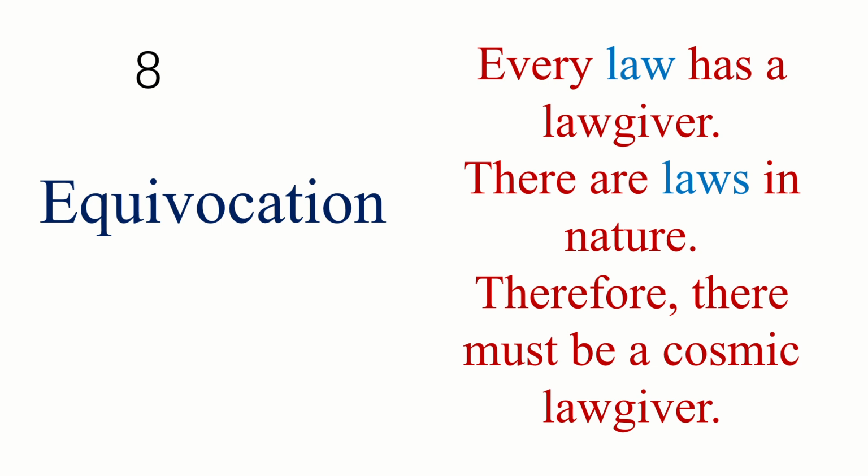Now the problem with this argument is that in the first premise, the word law has been used in the sense of law made by some human being, man-made law, enacted by legislature generally, while in the second premise, it is used in a different way. The laws of nature actually are the observed uniformities in nature, and they are fundamentally different from the man-made law. So on the basis of these two meanings, double meaning, if we draw the conclusion that there must be a cosmic lawgiver, then it will be a fallacy of equivocation.